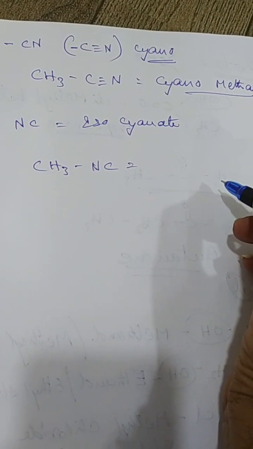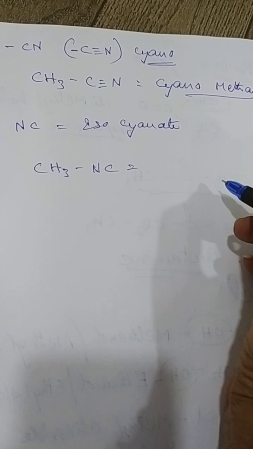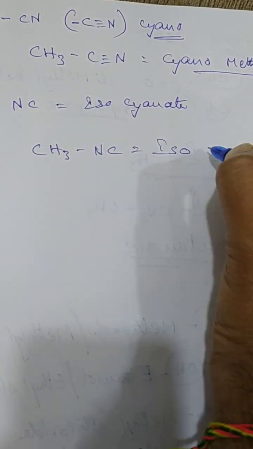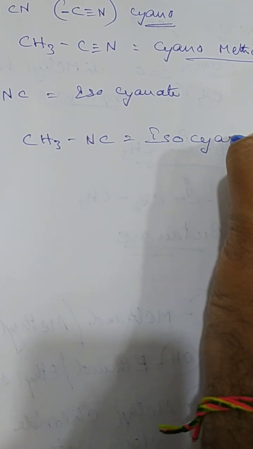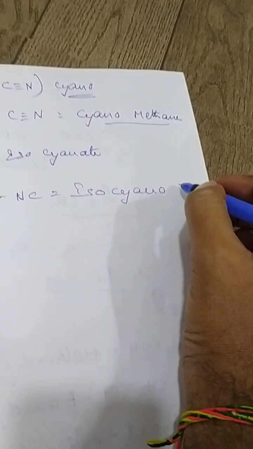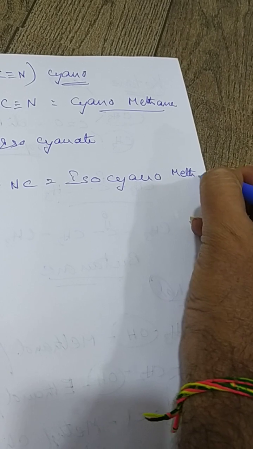What is the IUPAC name here? Isocyanomethane. This is the IUPAC name.